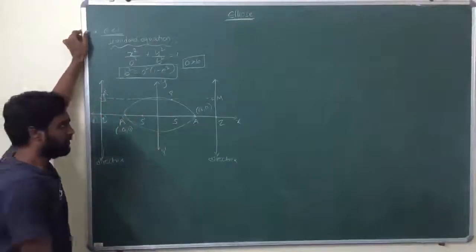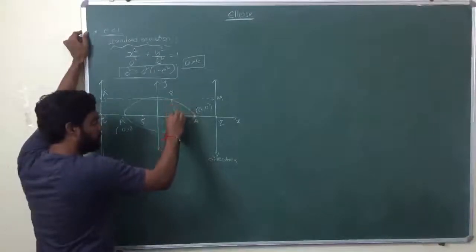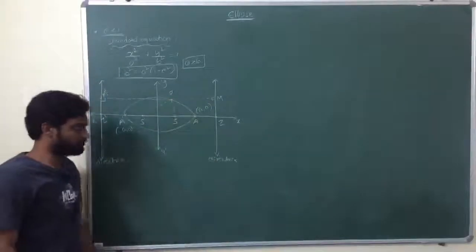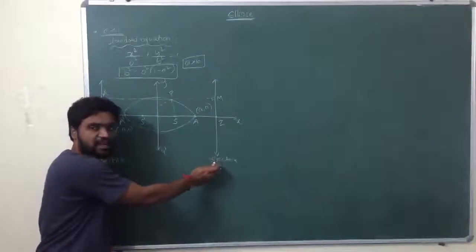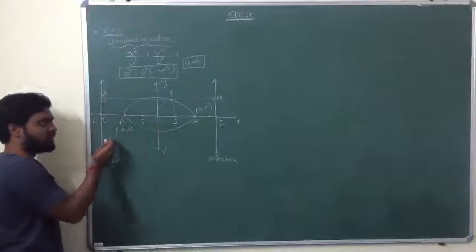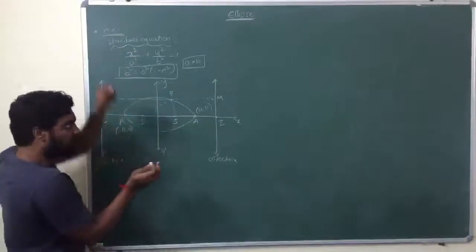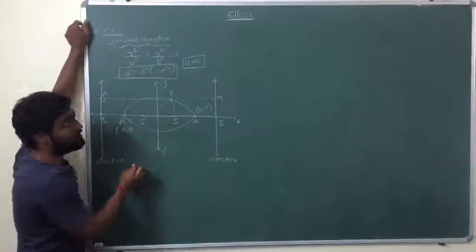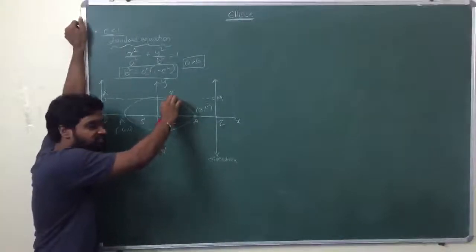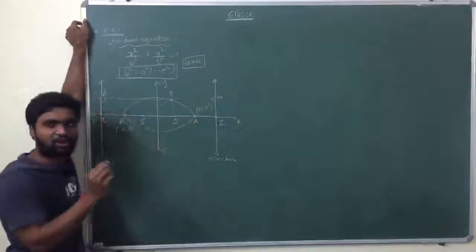Now see, this is the directrix corresponding to this focus, and this is the directrix corresponding to this focus. Which means, what is the definition? Locus of the point whose distance from the focus and directrix is in constant ratio.